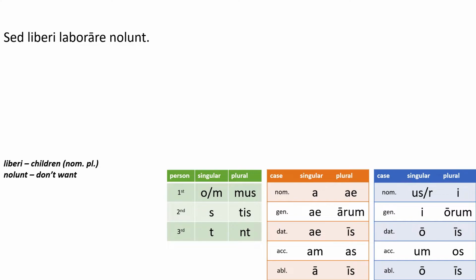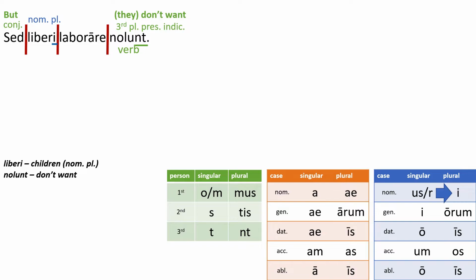Read the sentence. Sed liberi laborare nolunt. Sed, I can label right away, it's a conjunction. It means "but." Nolunt looks like a verb. It ends with an -nt. It's third person plural. It's given to me in the notes. It means "they don't want."